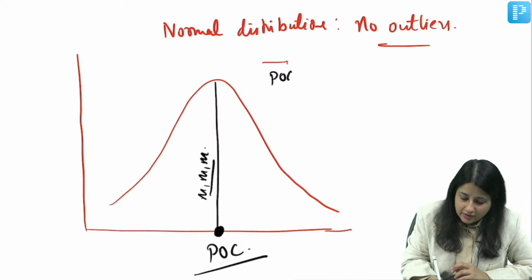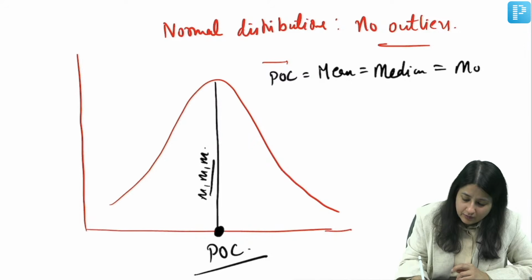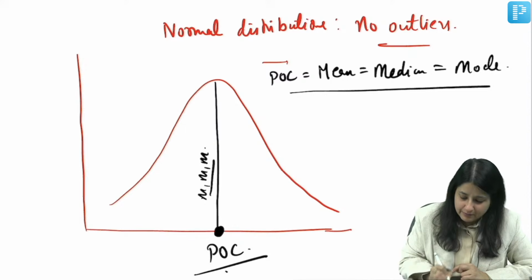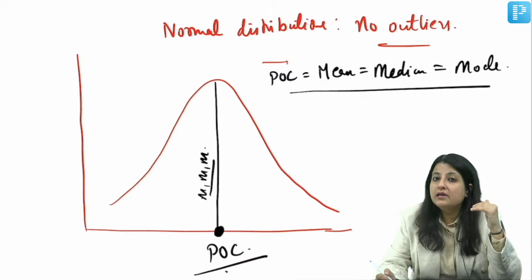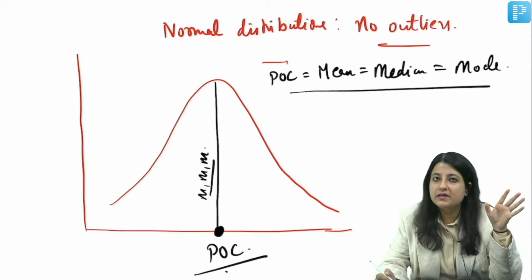So at the point of coincidence, guys, what is happening? Mean is equal to median is equal to mode. Now this is the POC, point of coincidence. When mean is equal to median is equal to mode, we call it a normal distribution curve.